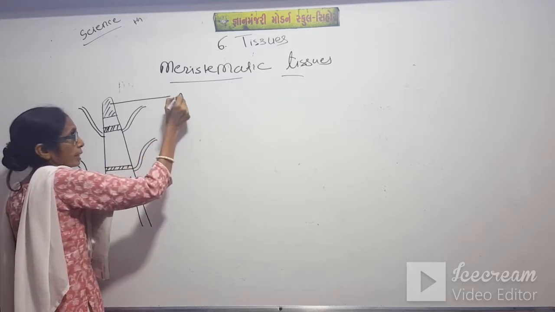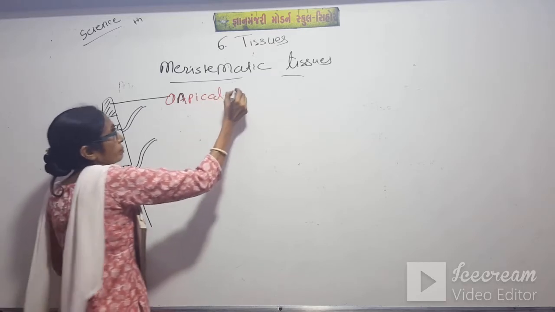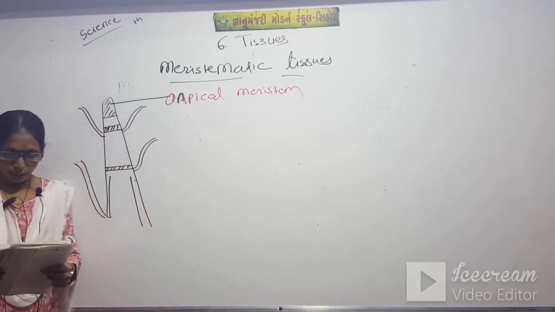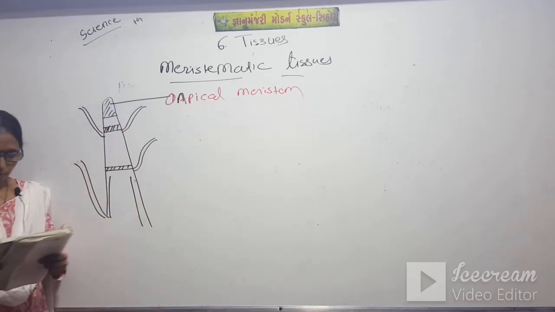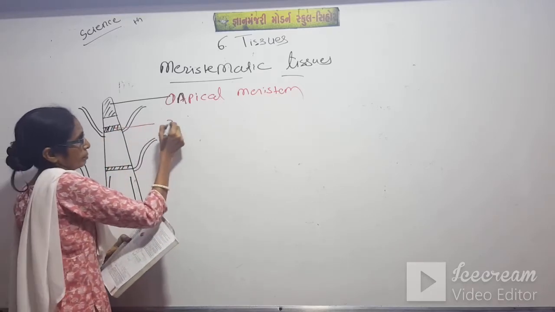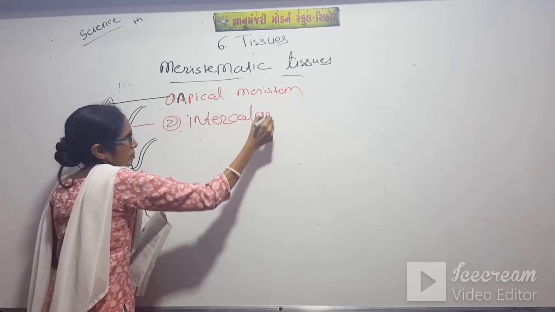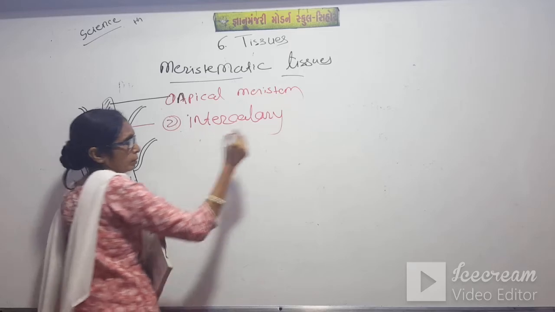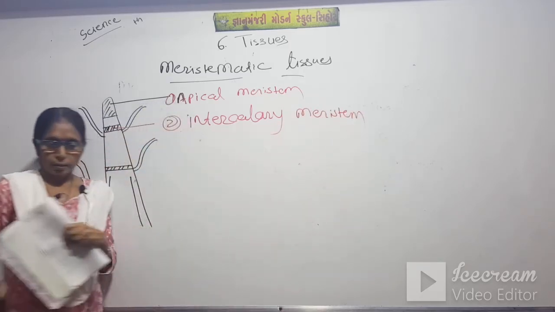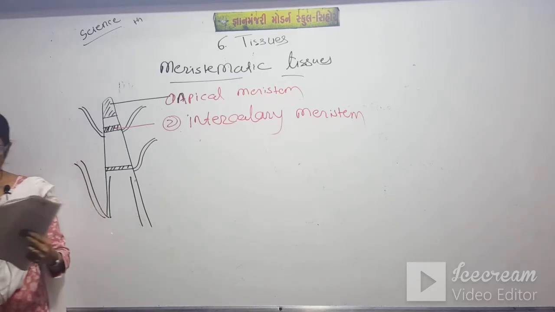Now these are the types. Number 1, apical meristem, the first type of meristematic tissue. These are intercalary meristem, the second type. And the third one is lateral meristem.